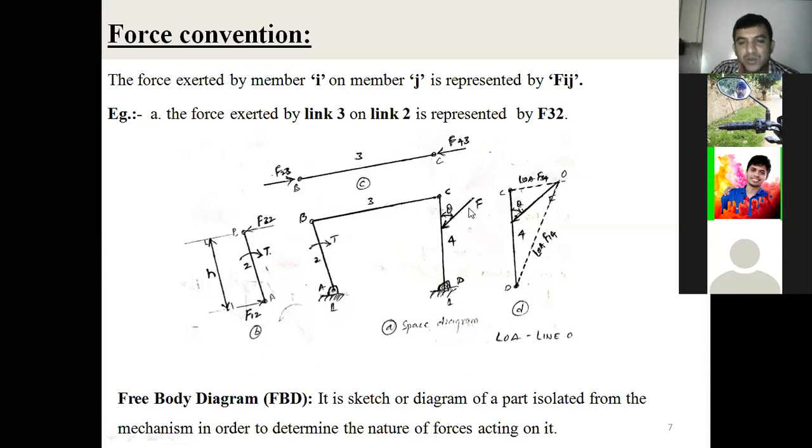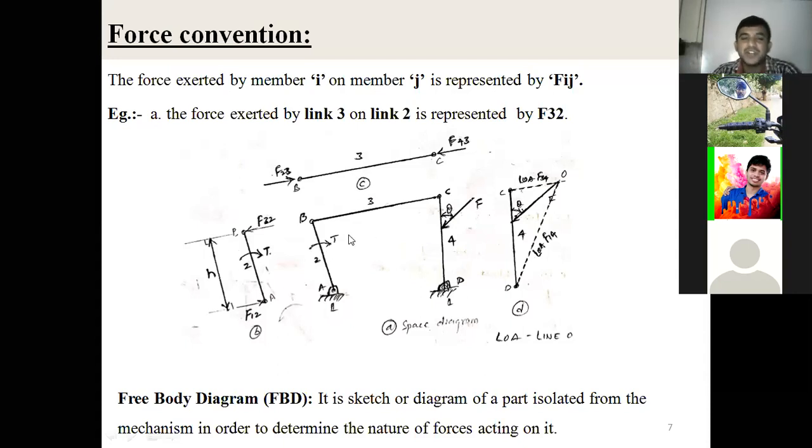That force is known in magnitude and direction, and it acts on link number 4 at some distance from point C. Now it becomes a non-equilibrium condition. Then I want to make it equilibrium by applying a torque on the input link, and then it becomes an equilibrium condition.